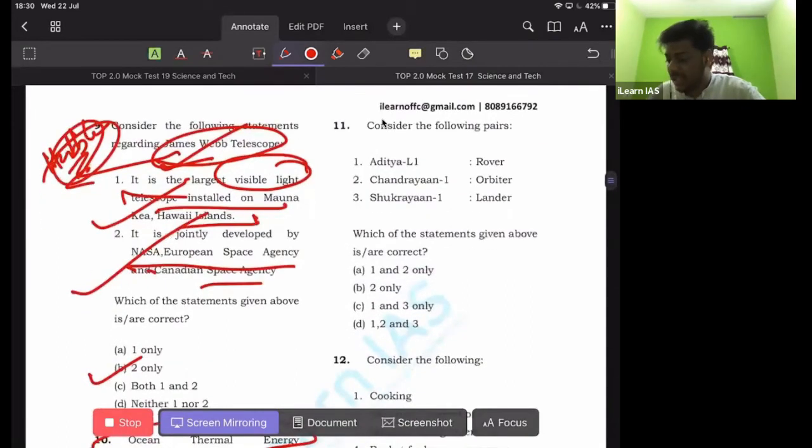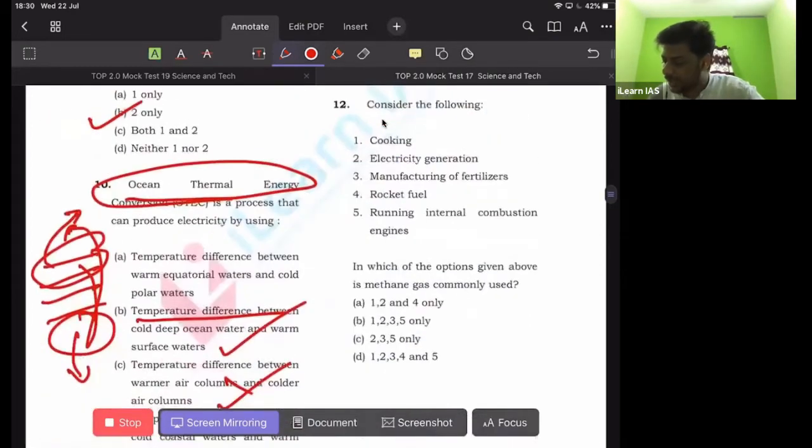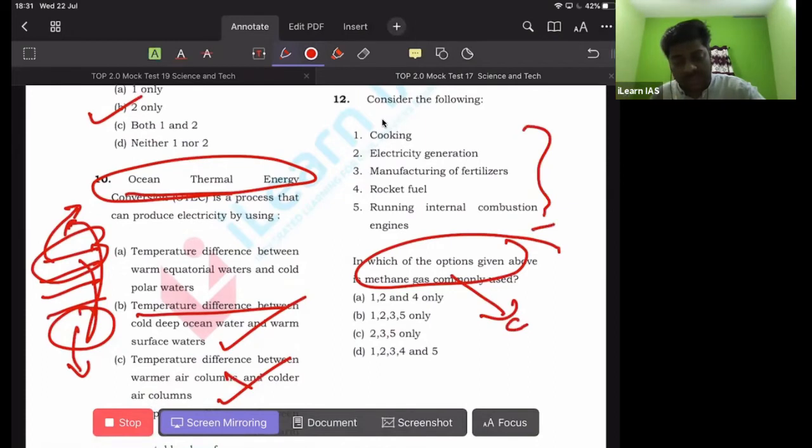The 11th one, if you know that Aditya L1, Aditya is related to the sun. We cannot have a rover on the sun. We cannot roll on the sun. So which means the first option is wrong. If you know that fact, by simple logic, you can arrive at B, the correct answer. Getting it? So 12th one, again an application level question, application of methane gas. Methane produces energy, and sectors or areas which demand energy can use methane at any cost, which means all the above can be the correct answer in the 12th question.